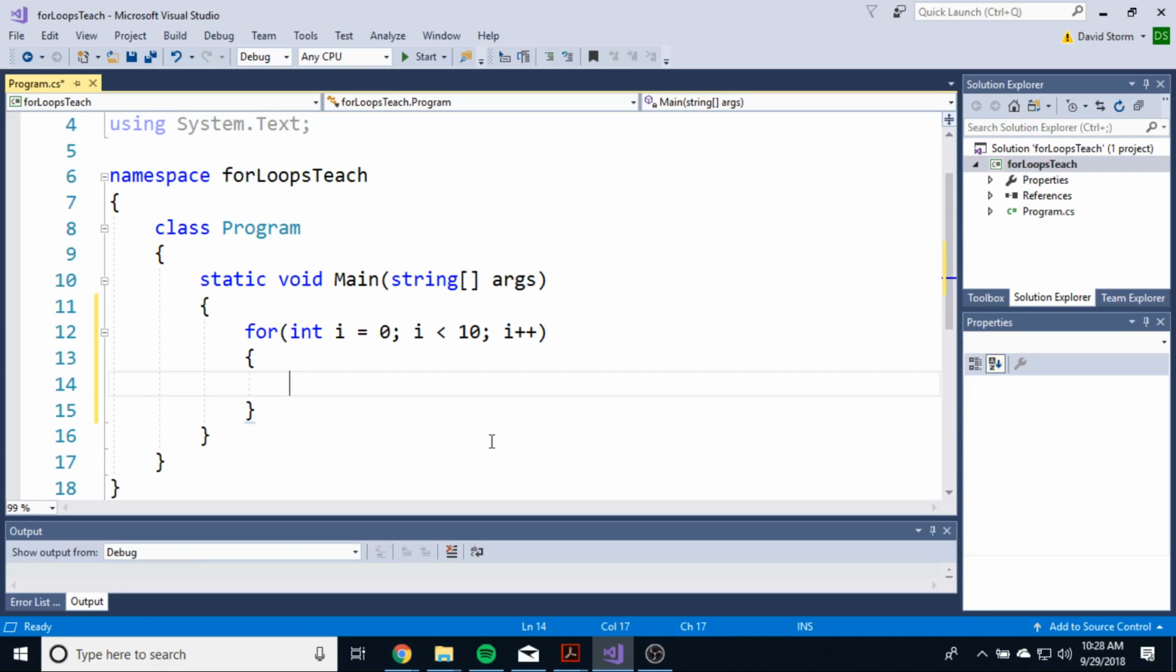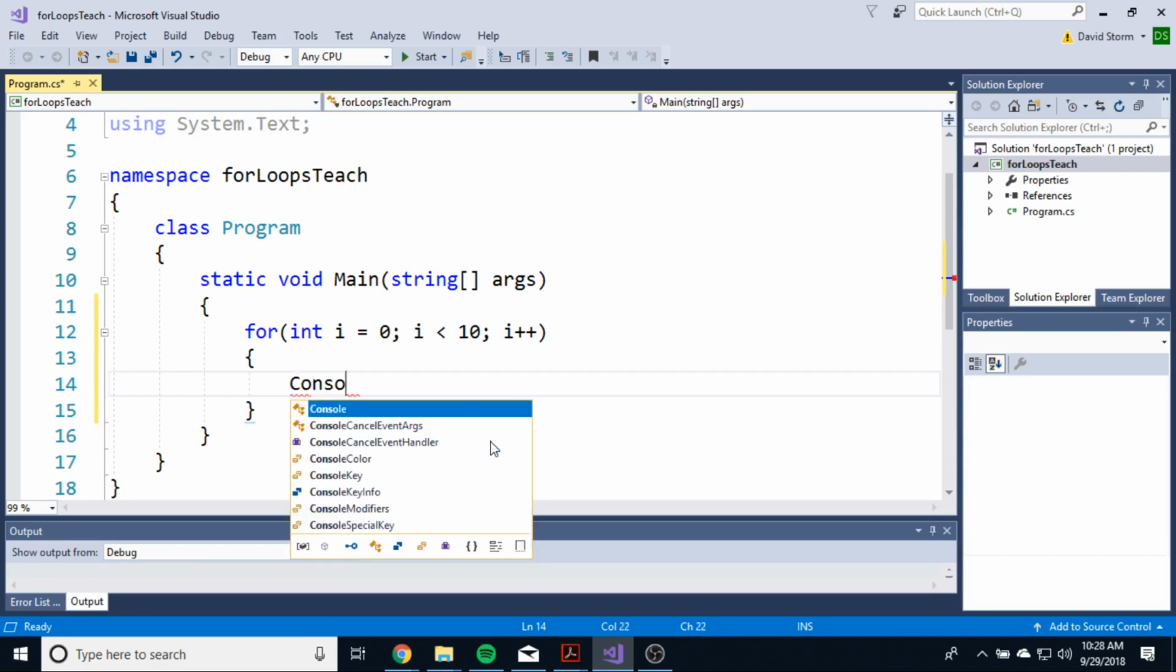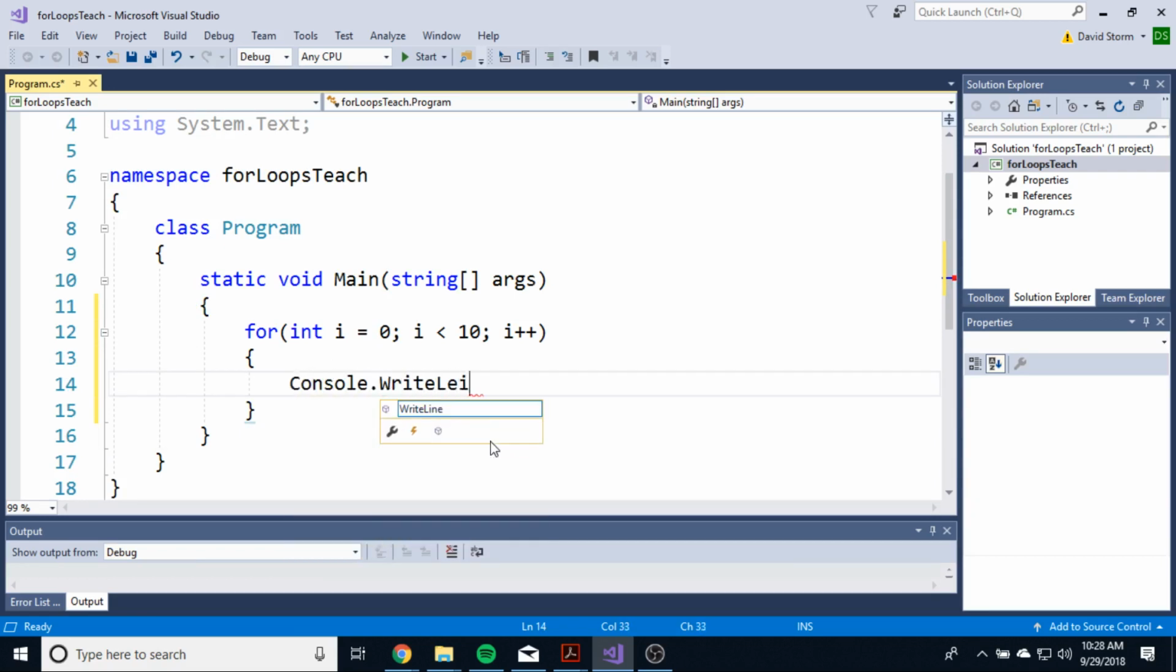And then here, I'm just going to write Console.WriteLine, and we're going to say i is, plus i. Now notice I don't have to have an increase down here. I don't have to have a break. I don't have to have anything. This is a very condensed way of writing a loop.